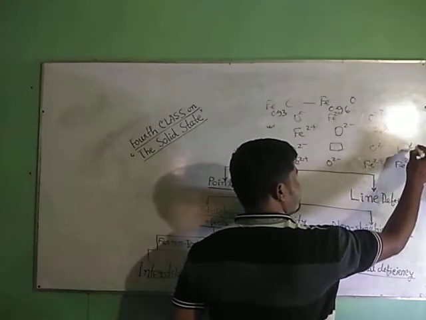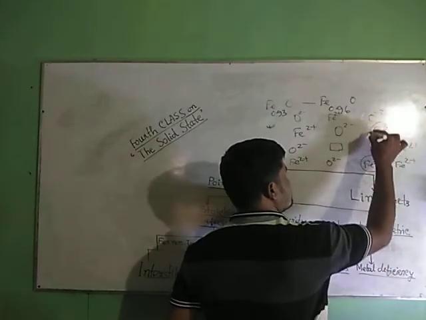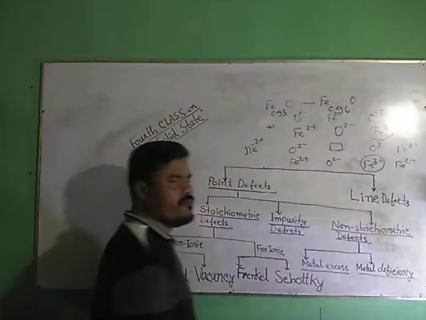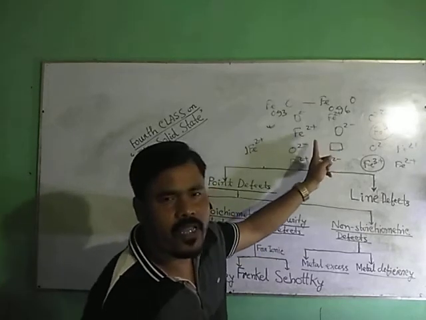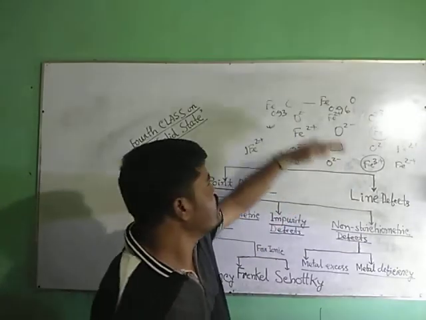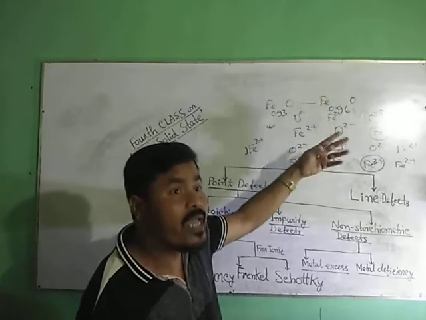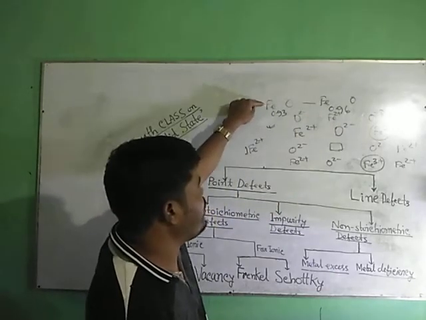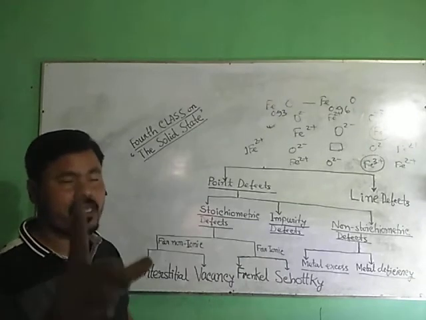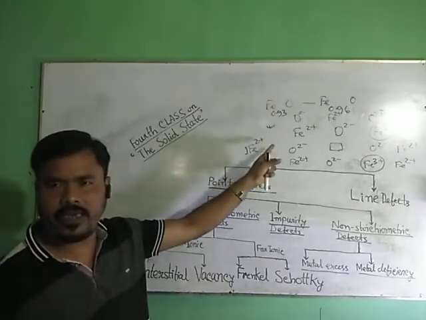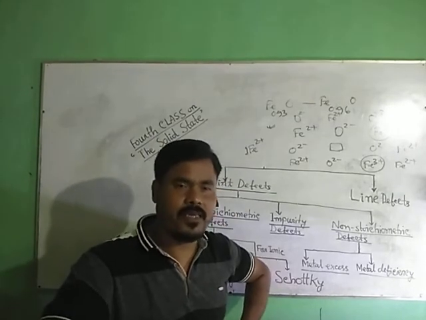I am showing this changes to Fe3+ to maintain electrical neutrality, because one Fe2+ ion is missing. So it becomes stable again and maintains electrical neutrality. Why is it possible? Because Fe can exist as +2 as well as +3, that is, Fe shows variable valency. So for such a defect to appear, the metal ion should have the capacity to show variable valency.